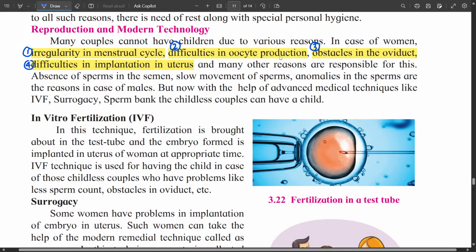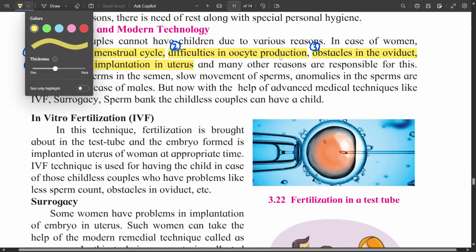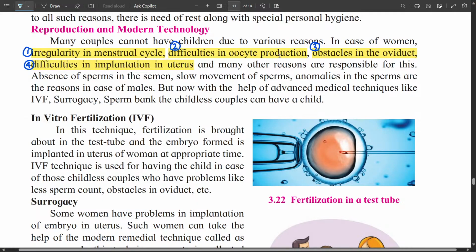In case of men, the reasons can be absence of sperm in the semen, because we know that the sperms are necessary for fertilization. If there are no sperms, there will be no fertilization. Even if slow movement of sperm is there, then also sperm will not be able to reach the egg cell.